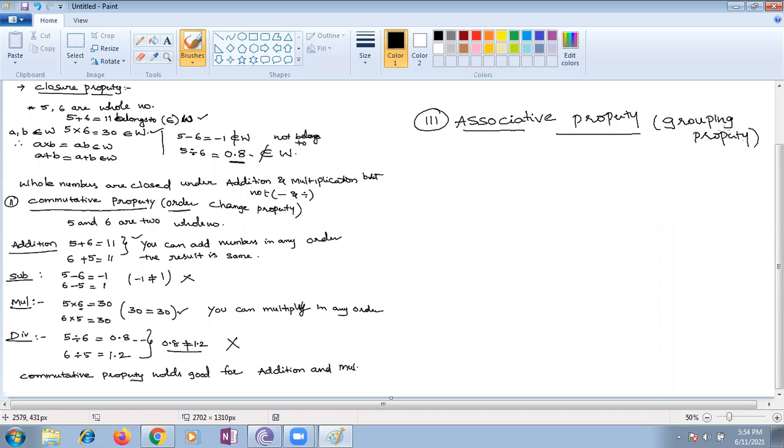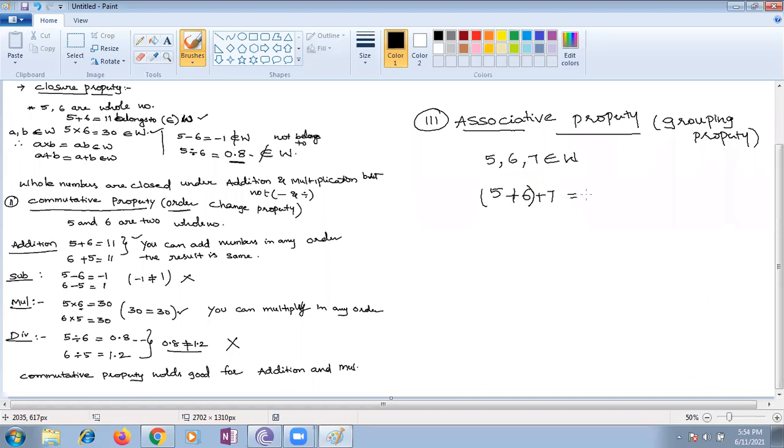We will see now. Take any three numbers, not two numbers. Come on, quickly, please take any three numbers. Shall I take the numbers 5, 6, 7? Yes, ma'am. 5, 6, 7 belong to whole numbers. If I group them, I want to add 5 plus 6 plus 7. For that, how should I do it? First I can group these two numbers, 5 plus 6 together, and then I add 7.